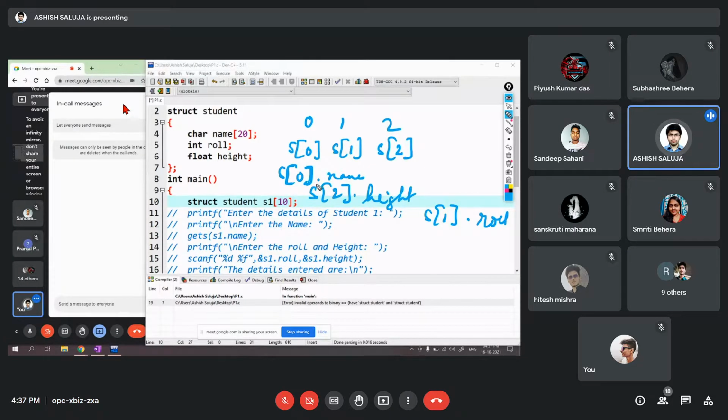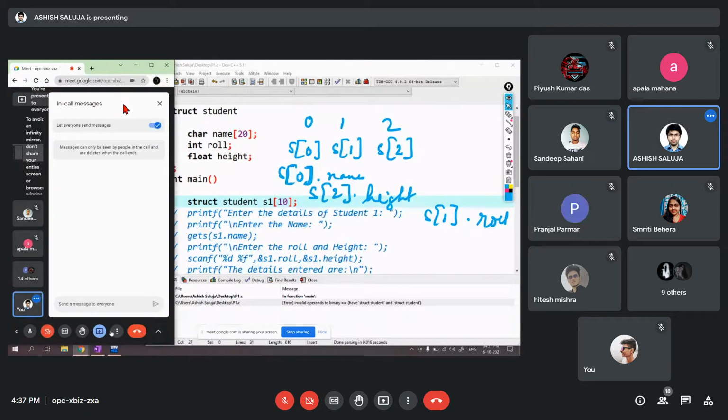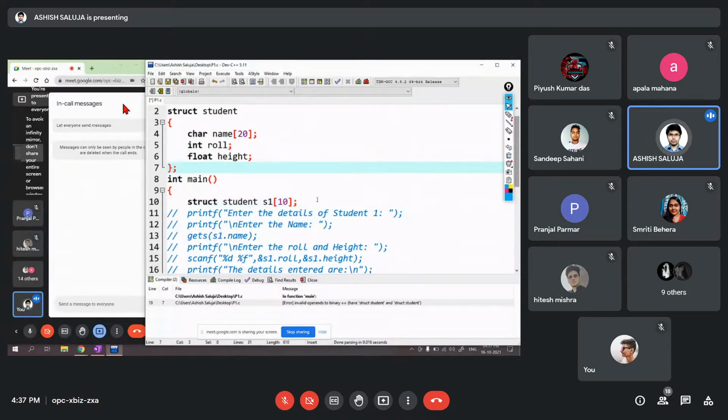Will you all be able to do this program? Enter 10 students' details and print it? Yes, sir. Everyone? Yes, Pranjal, Hitesh, everyone? Okay. So it's a simple program, just like we normally do.